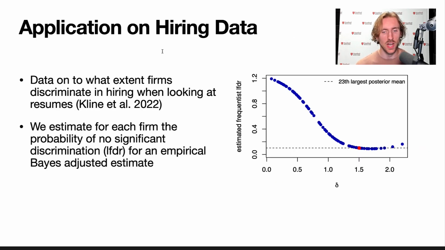This method can be useful in practice when we have limited previous information on our measurements. In the data setting of Klein et al. 2022, they measure how much each of 108 firms discriminates against racial minorities in hiring given a group of applications. Our method estimates the probability of no discrimination on the y-axis from the shrunk value estimate on the x-axis, and finds that the top 23 firms have a less than 10% probability of having no underlying discrimination. This estimate is frequentist, meaning that if we continue to repeat the experiment, 10% of units with a delta value of 1.5 would be truly null.